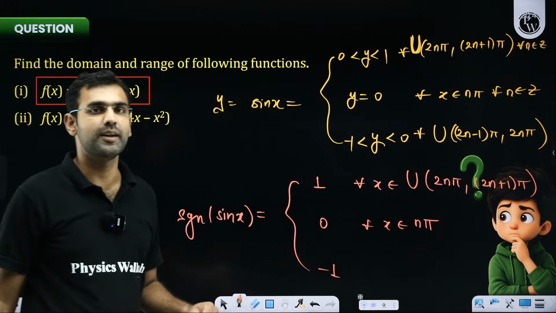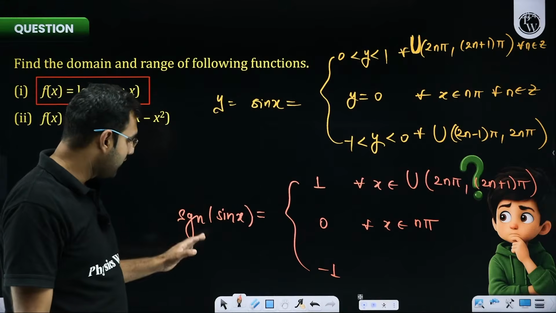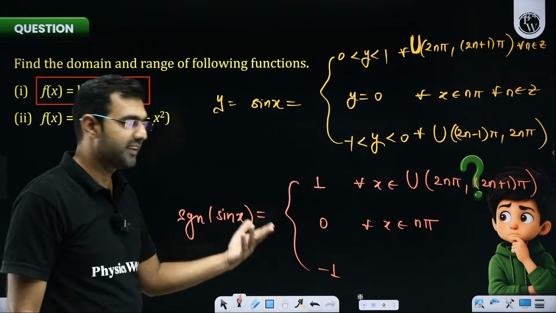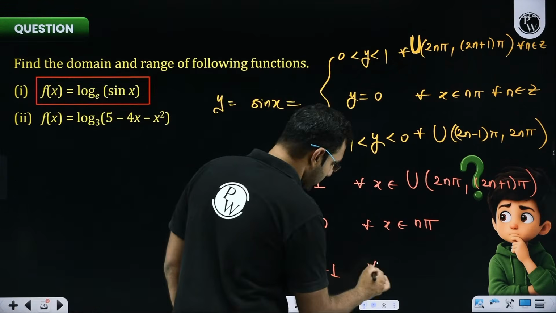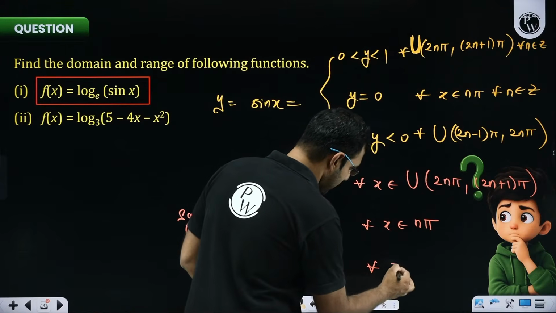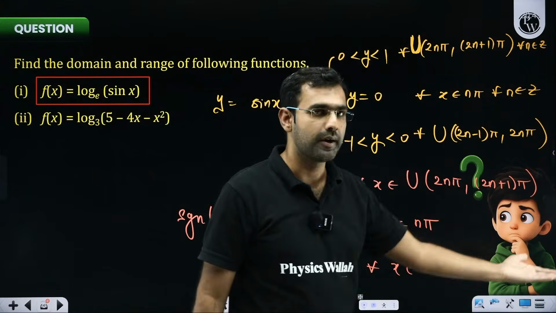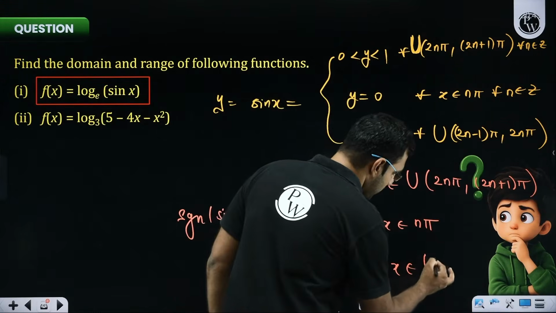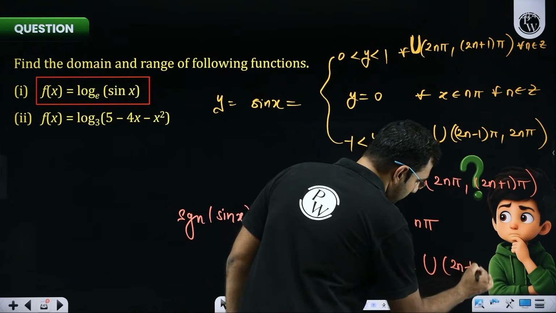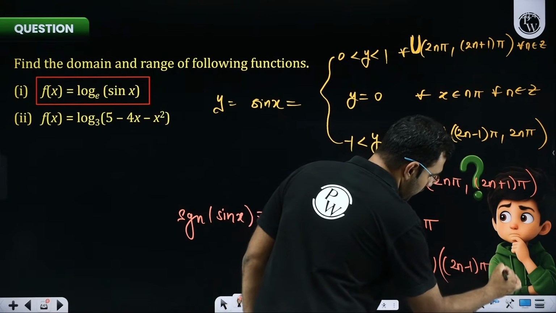Sir, when is signum of sin x minus 1? Whenever sin x is negative. When is sin x negative? Whenever x is from an odd multiple of pi to the next even multiple of pi, which means union of (2n minus 1) pi to 2n pi.